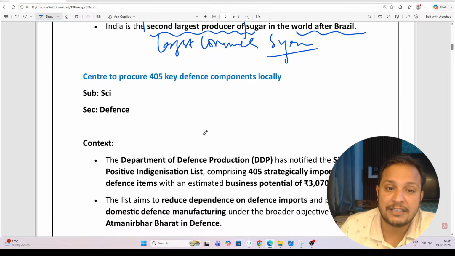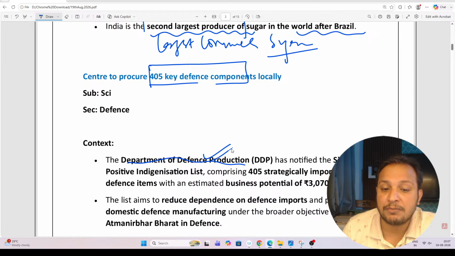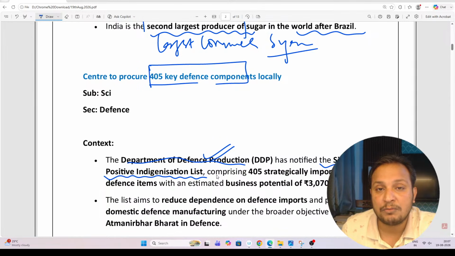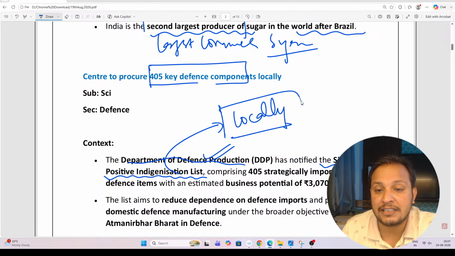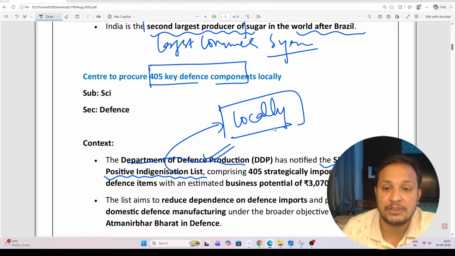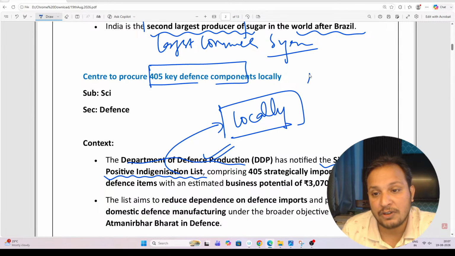Let us move to the next topic, guys. Center is procuring 405 defense components. The Department of Defense Production, which is a department under the Ministry of Defense, has released and notified the 6th positive indigenization list. What is the positive indigenization list? This is basically a list of those items which have to be produced locally, in the country. We cannot import them, we have to produce them locally. It is for self-reliant India, or Atmanirbhar Bharat.